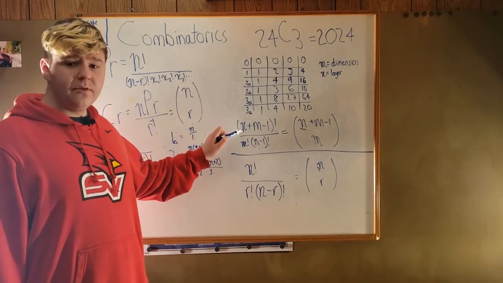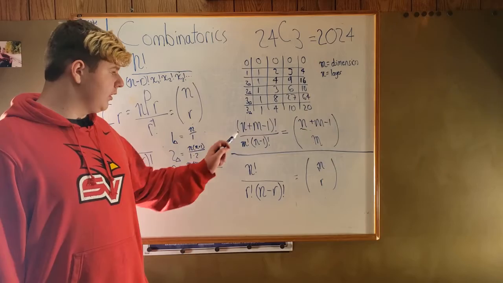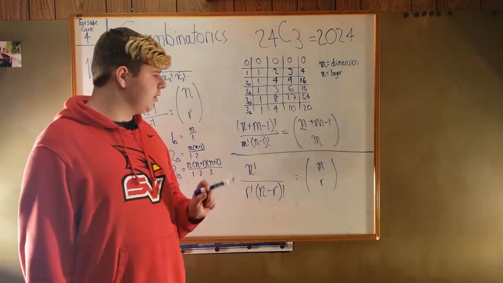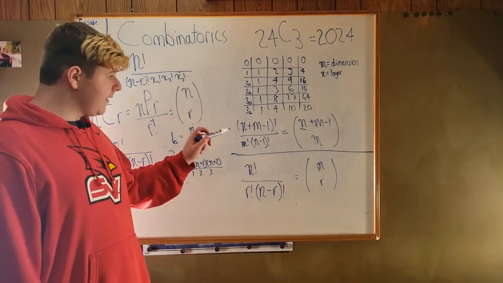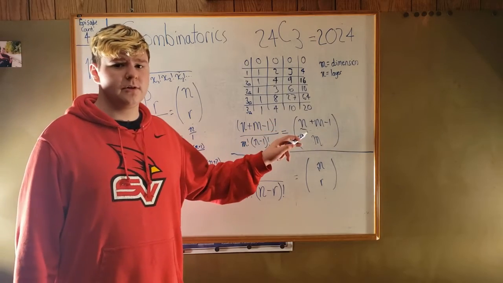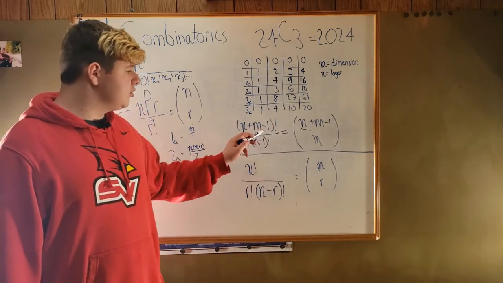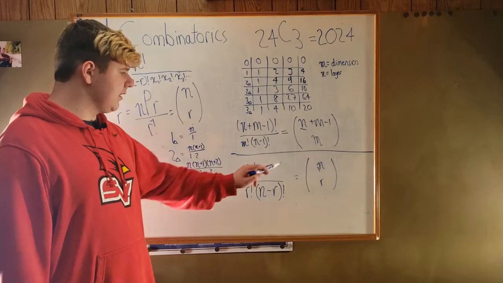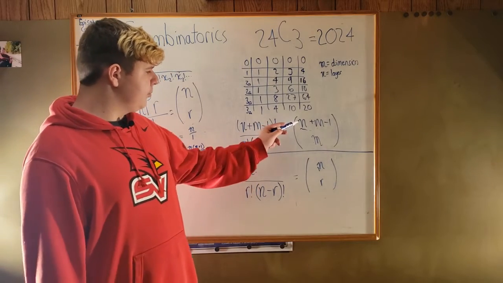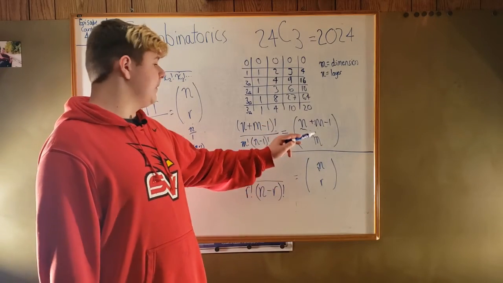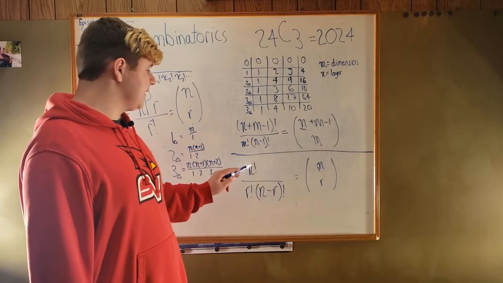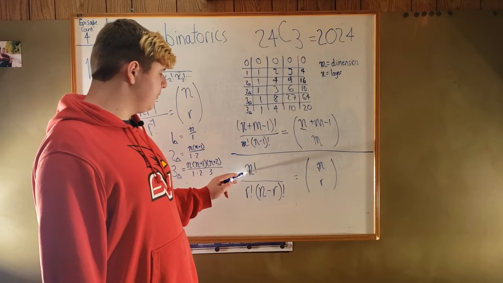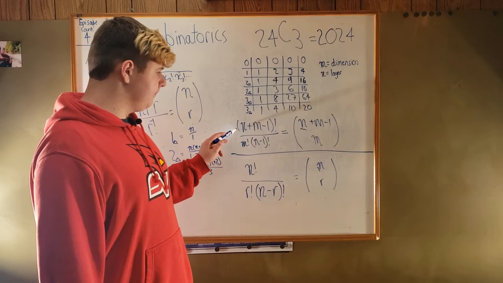This is for finding the nth m-dimensional number, where m is the dimension and n is the layer. Now, we can simplify this into a binomial coefficient. In order to prove that these two things are equal, I'm going to work this out here. So, if we are putting this in place for n, what we get is we're just putting this on the top and we're turning it into a factorial, which is exactly what we have here.